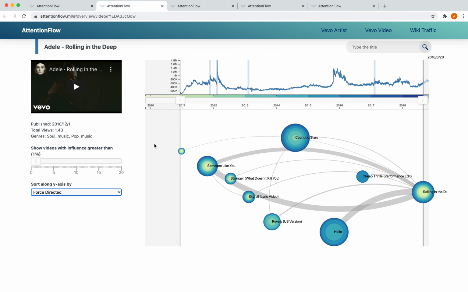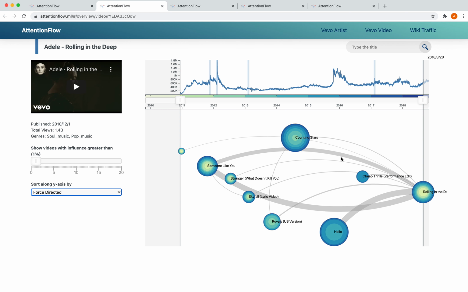In this particular example, we can see the recommendation network centered around the music video Rolling in the Deep by Adele. We call this node here the ego node. Now, all the other nodes on this page are connected to the ego node, meaning that there's traffic flowing from the neighboring nodes to the ego node. And these edges are determined by YouTube's recommendation algorithm.